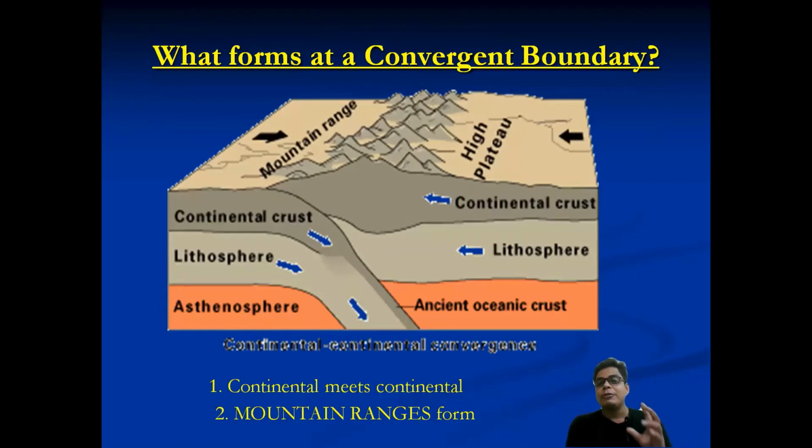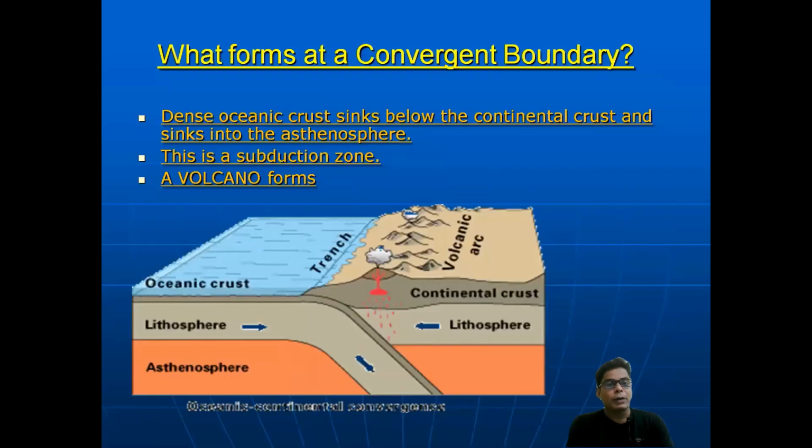Here in this diagram you can see one continental crust and another continental crust coming to each other, but the lighter one goes up and the heavier one goes down. There can be some fold mountains and high plateaus. If you take an example of a high plateau, that is the Pamir plateau, which is in the northern portion of the Himalayan region. So this thing we have to understand.